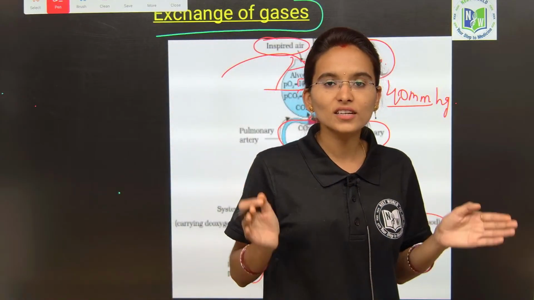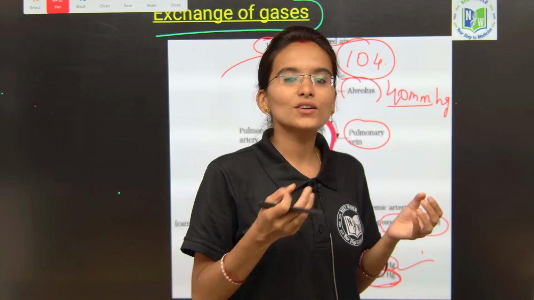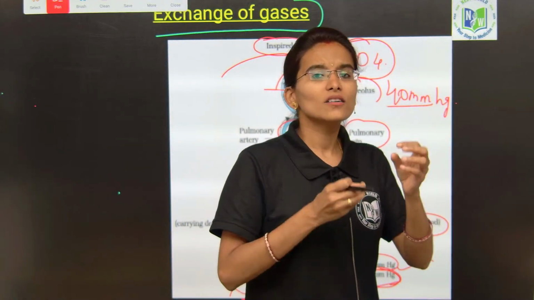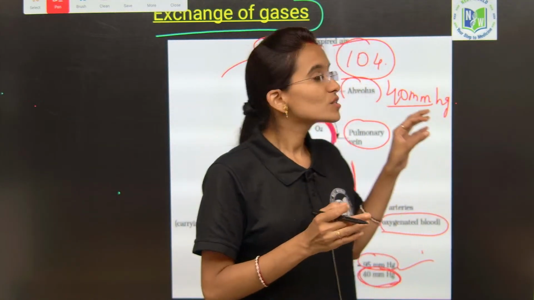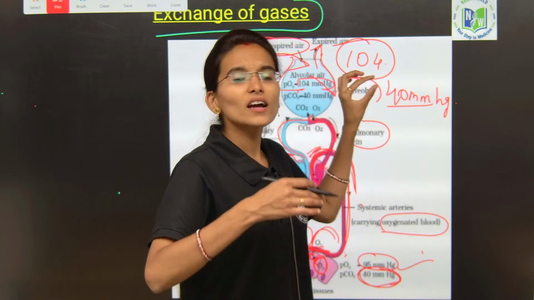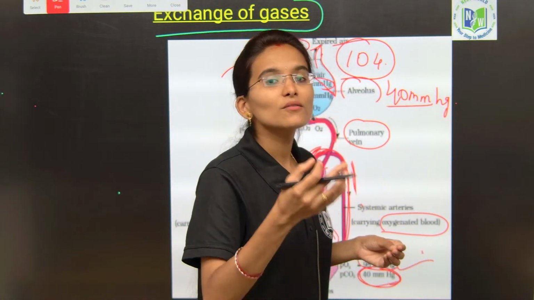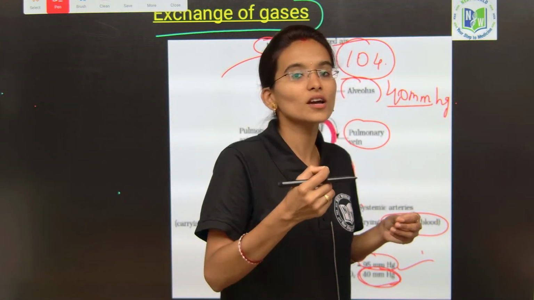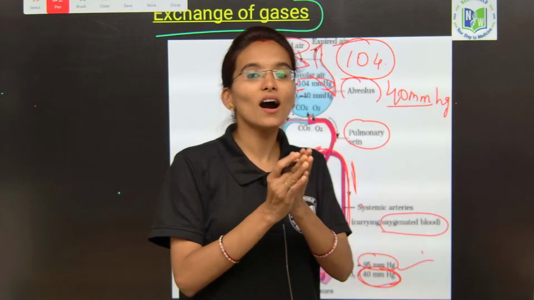I have already explained the main characteristics of the respiratory organs. So for respiration and for the exchange of gases, diffusion is the main process, right. The main site for the exchange of gases is the alveoli only. In the external environment the oxygen percentage is more, but whenever the oxygen enters into our alveolus, during inhalation, during the inspiration process,